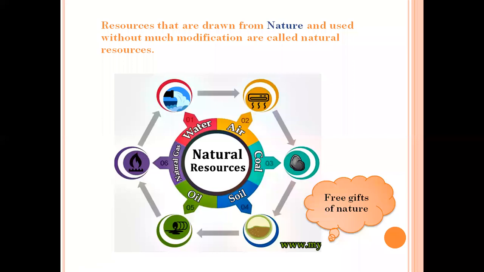So all those resources which we are getting directly from nature, and using without making much changes into it, these are called natural resources. We also consider these natural resources as the free gifts of nature.